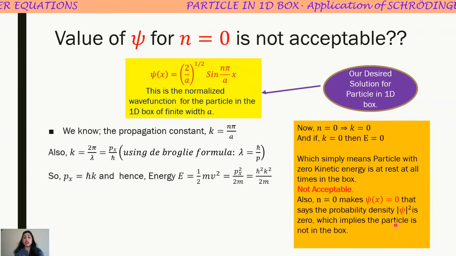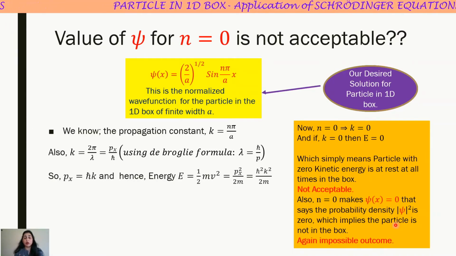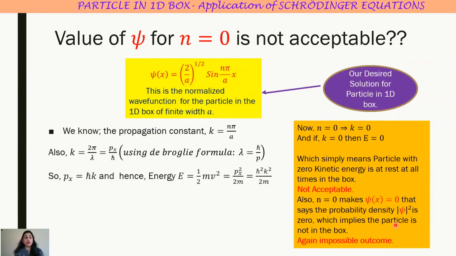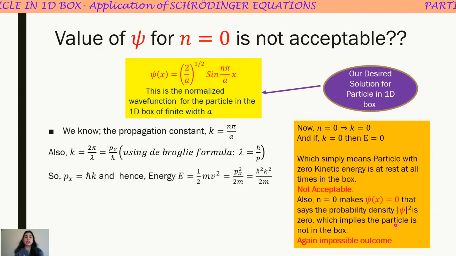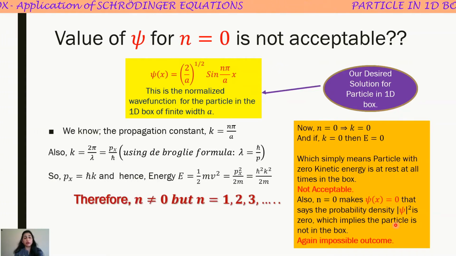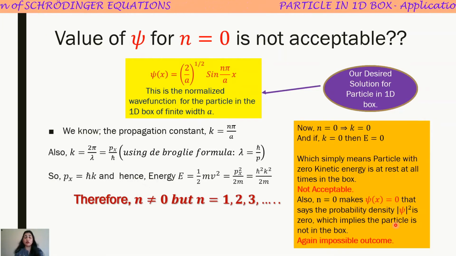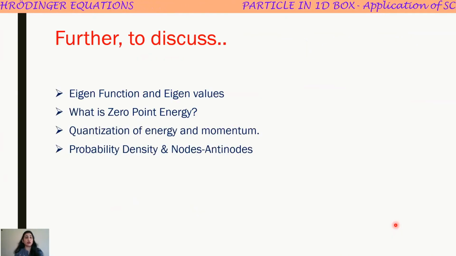The particle is not present in the box. This is quite an impossible outcome. So we will ignore the value of psi for n equal to 0, or simply we'll say that n is not equal to 0 for our problem, but it can take values starting from 1, 2, 3 and so on.